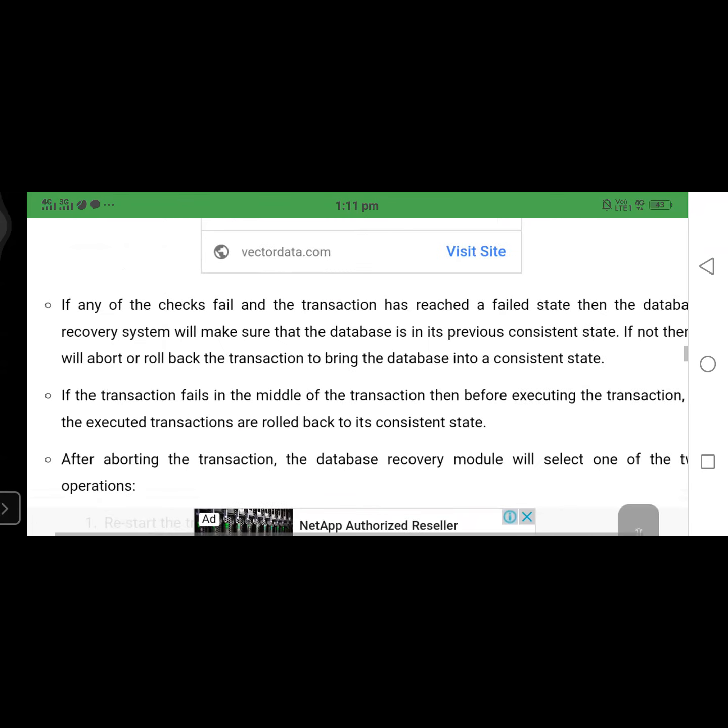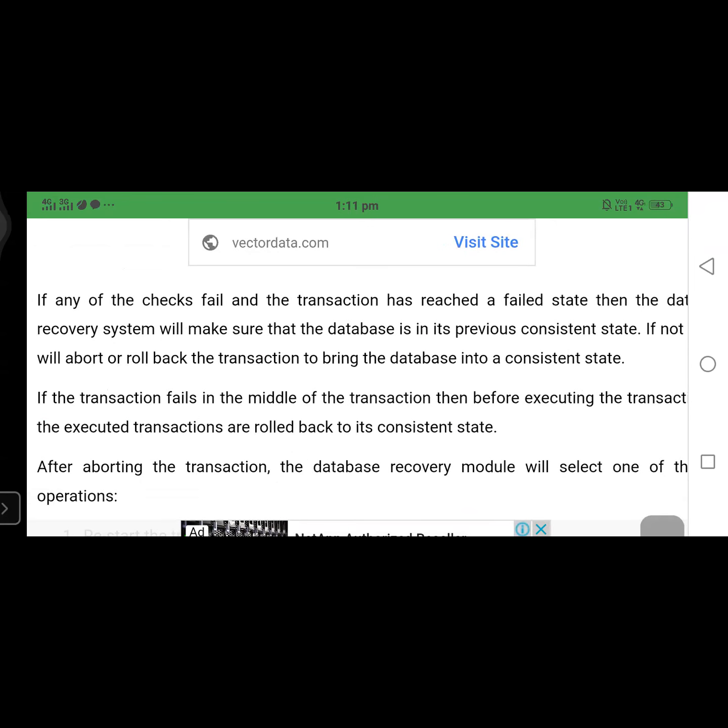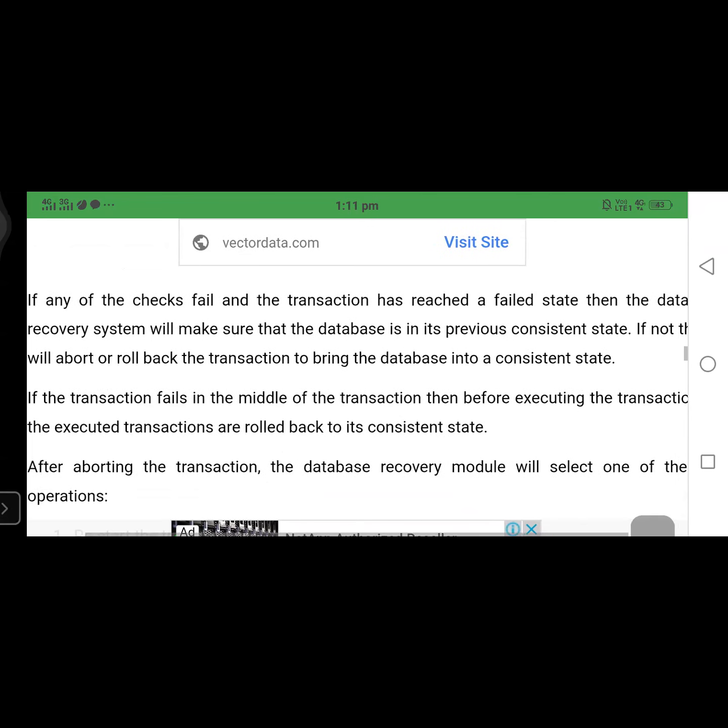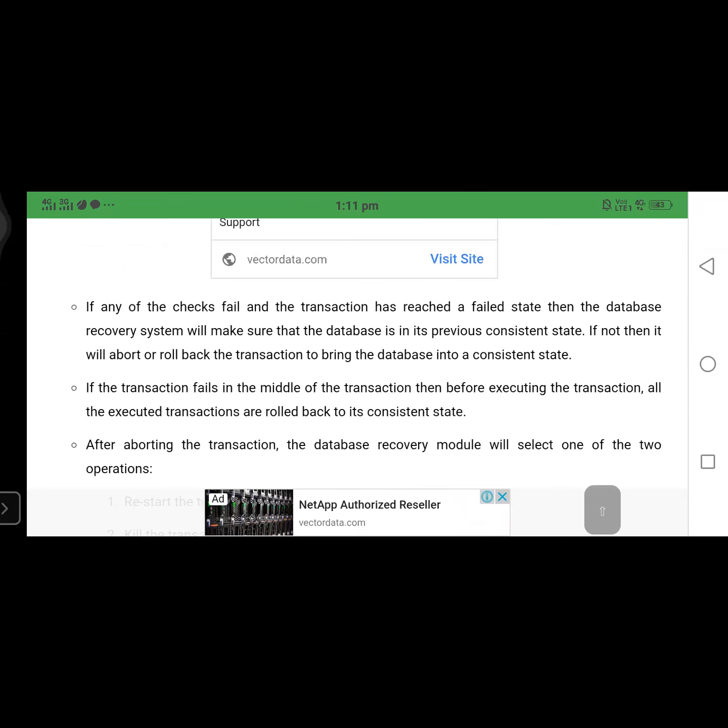Now let us observe the screen. If any of the checks fail and the transaction has reached the failed state, then the database recovery system will make sure the database is in the previous consistent state. If not, then it will abort or roll back the transaction to bring the database into a consistent state. So in some situations, a transaction in the failed state leads to the aborted state also, because the database is not in a consistent state.